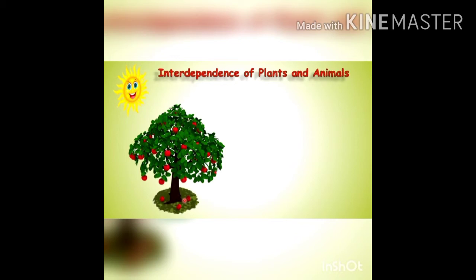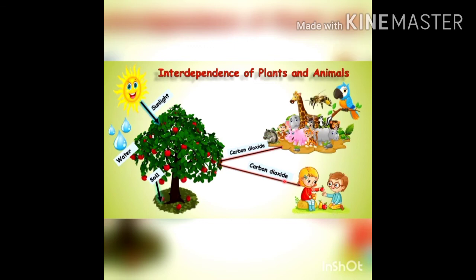The plants are different from other living beings as they can make their own food. Now the second question arises, how? How are the plants able to make their own food? Let us see. Plants need energy for making their food, and this energy they get from the sunlight, and from the soil they get the water, and from animals they get the carbon dioxide.